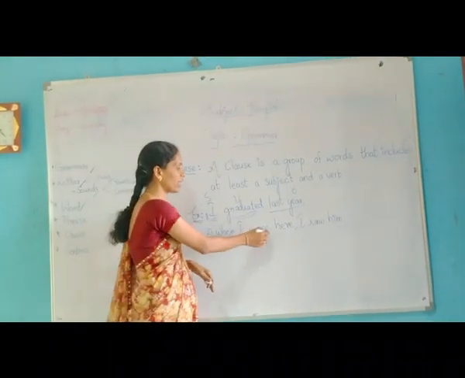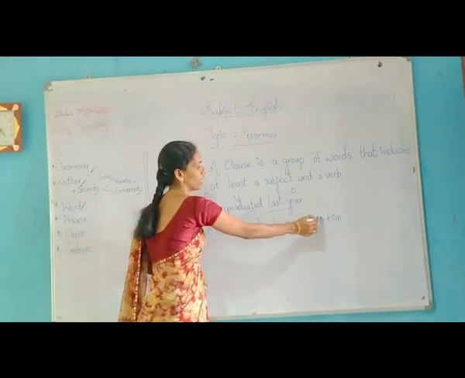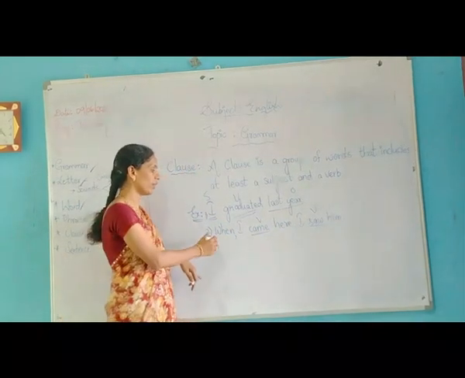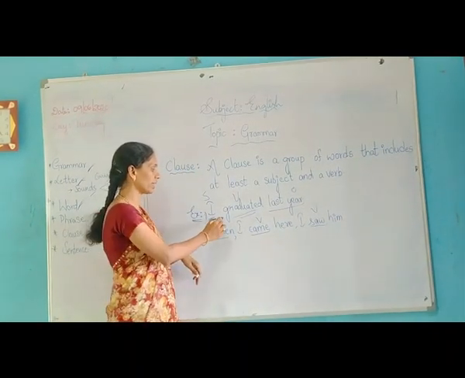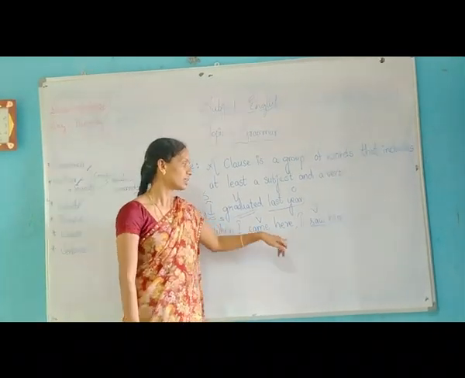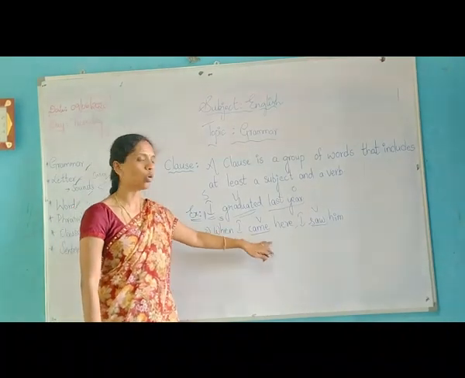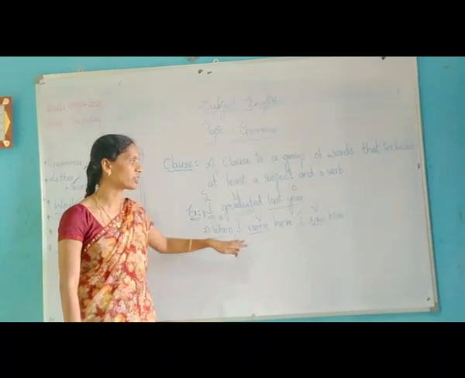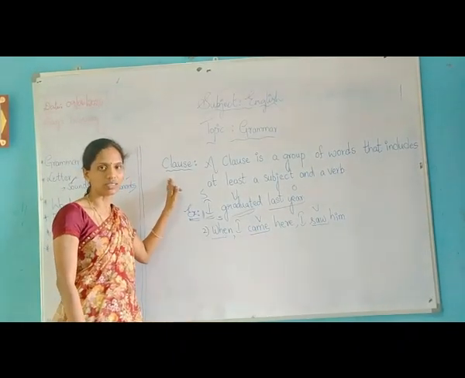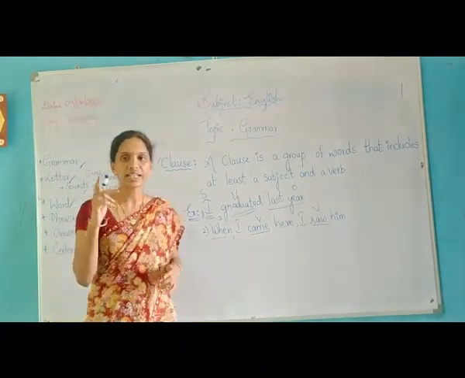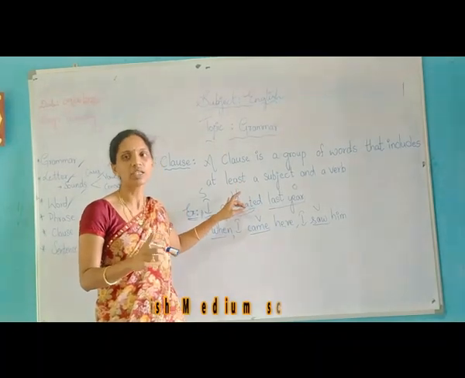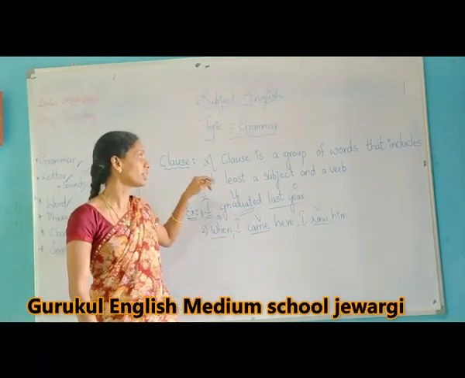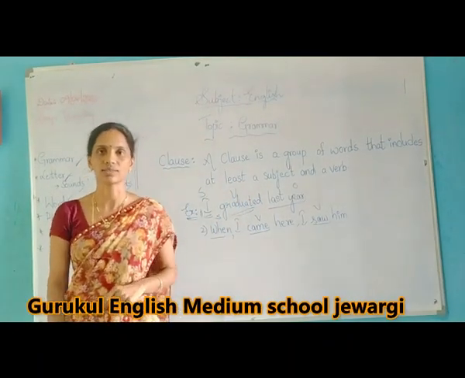Came is working as verb. Saw is working as verb. When is acting as a subject. See, the sentence is having a subject and more verbs, more than one verb. Such type of sentences are also called as clauses. But at least a sentence will be having one subject or a verb.